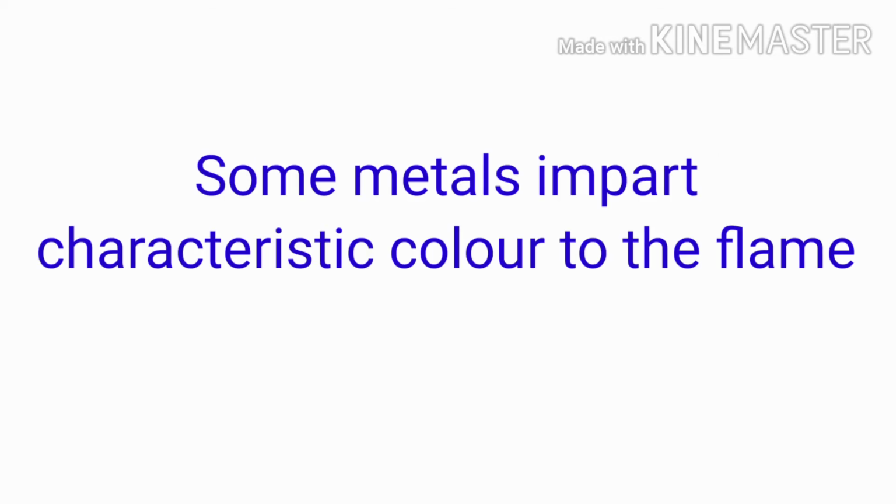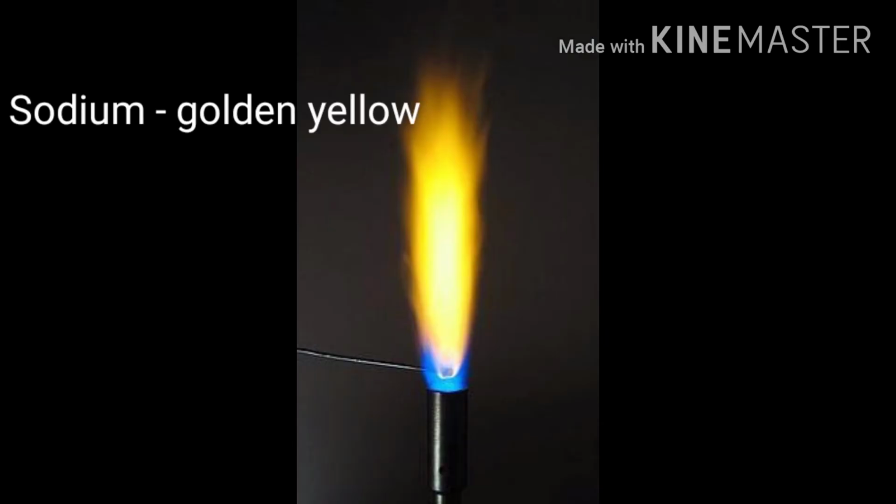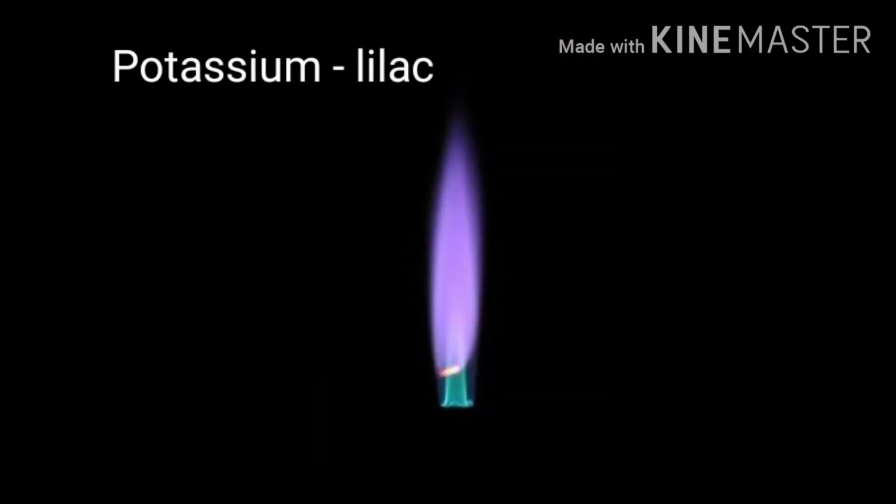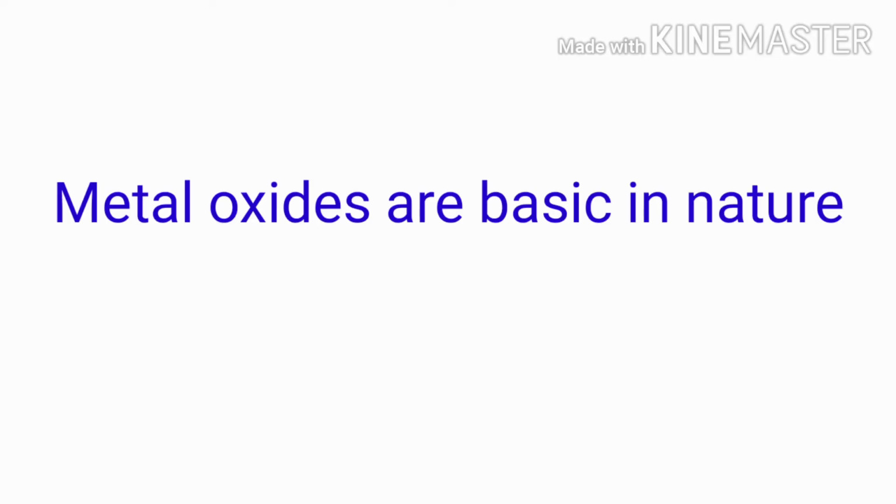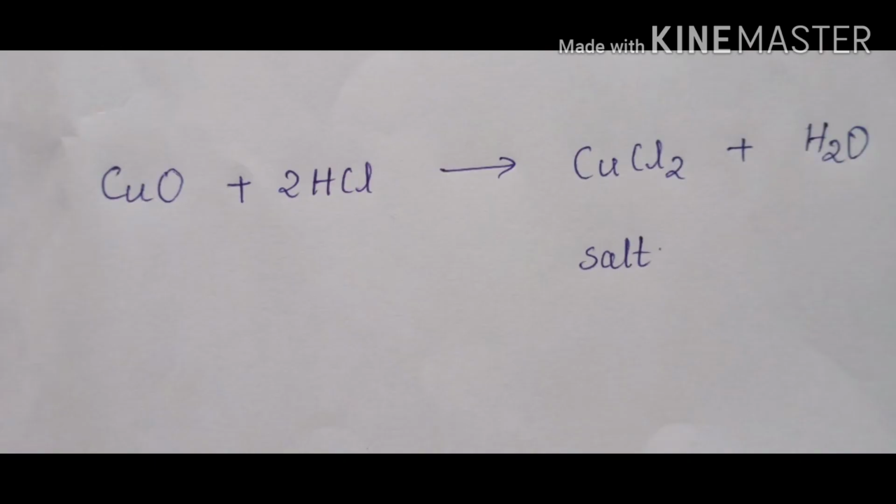Some metals impart characteristic color to the flame on burning. For example, sodium imparts golden yellow color and potassium imparts lilac color on burning. Metal oxides are basic in nature and on reaction with acid they form salt and water. For example, copper oxide on reaction with hydrochloric acid produces copper chloride, which is a salt, and water.